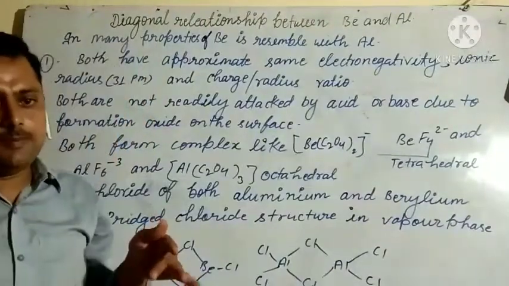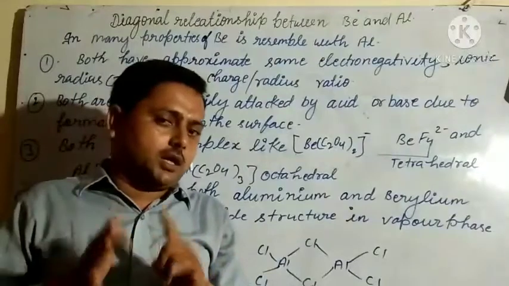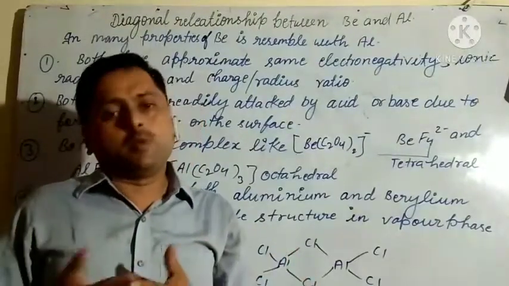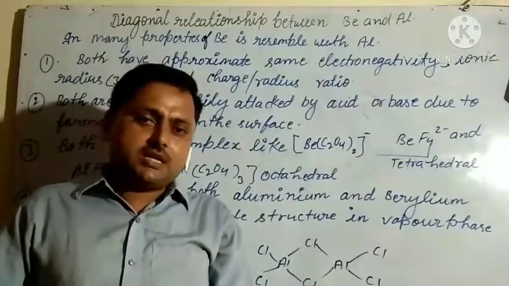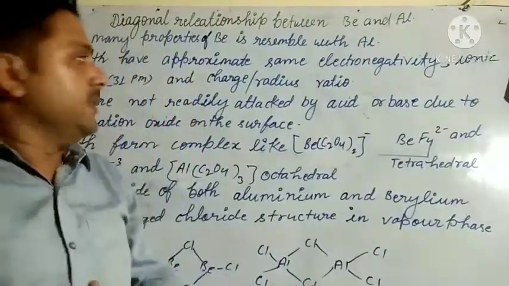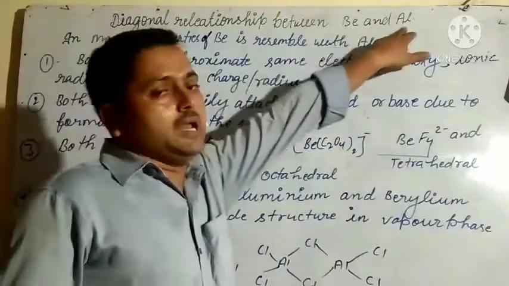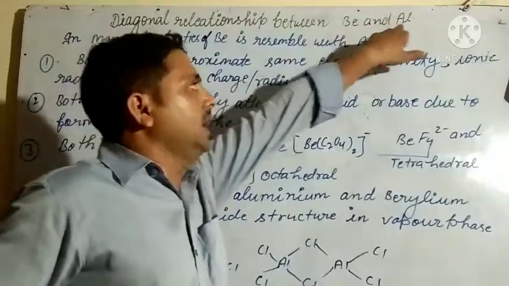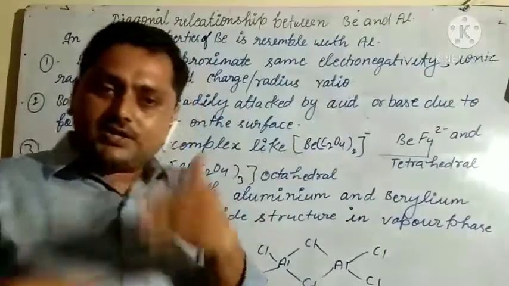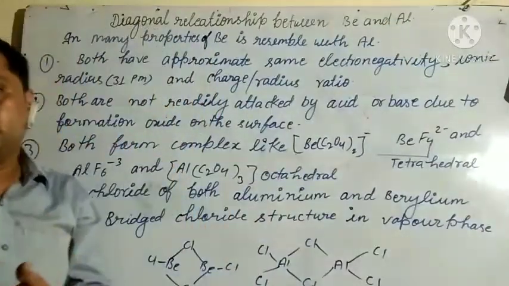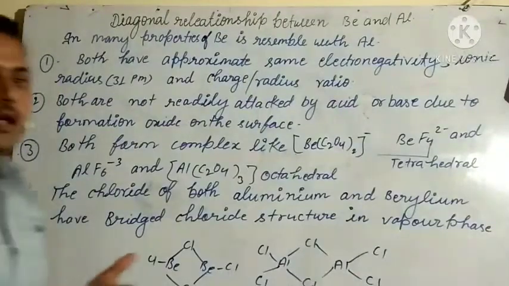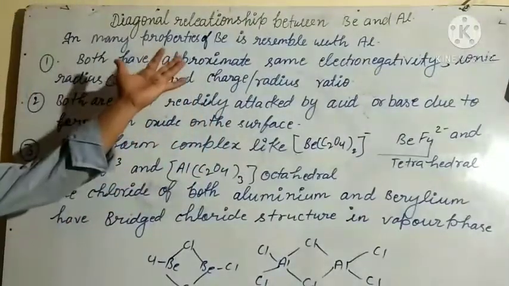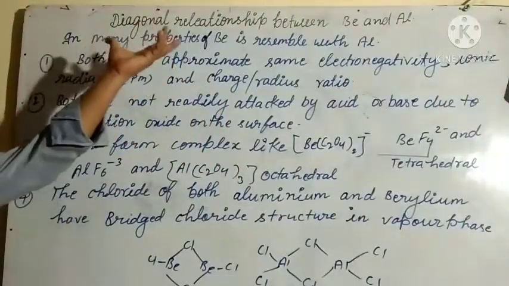Elements with a diagonal relationship have similarities in their properties. So here we will discuss similarities between beryllium and aluminium. Beryllium shows diagonal relationship with aluminium. What is the reason why it shows this relationship? Let us see. Are you ready? Yes. Let us begin our topic.